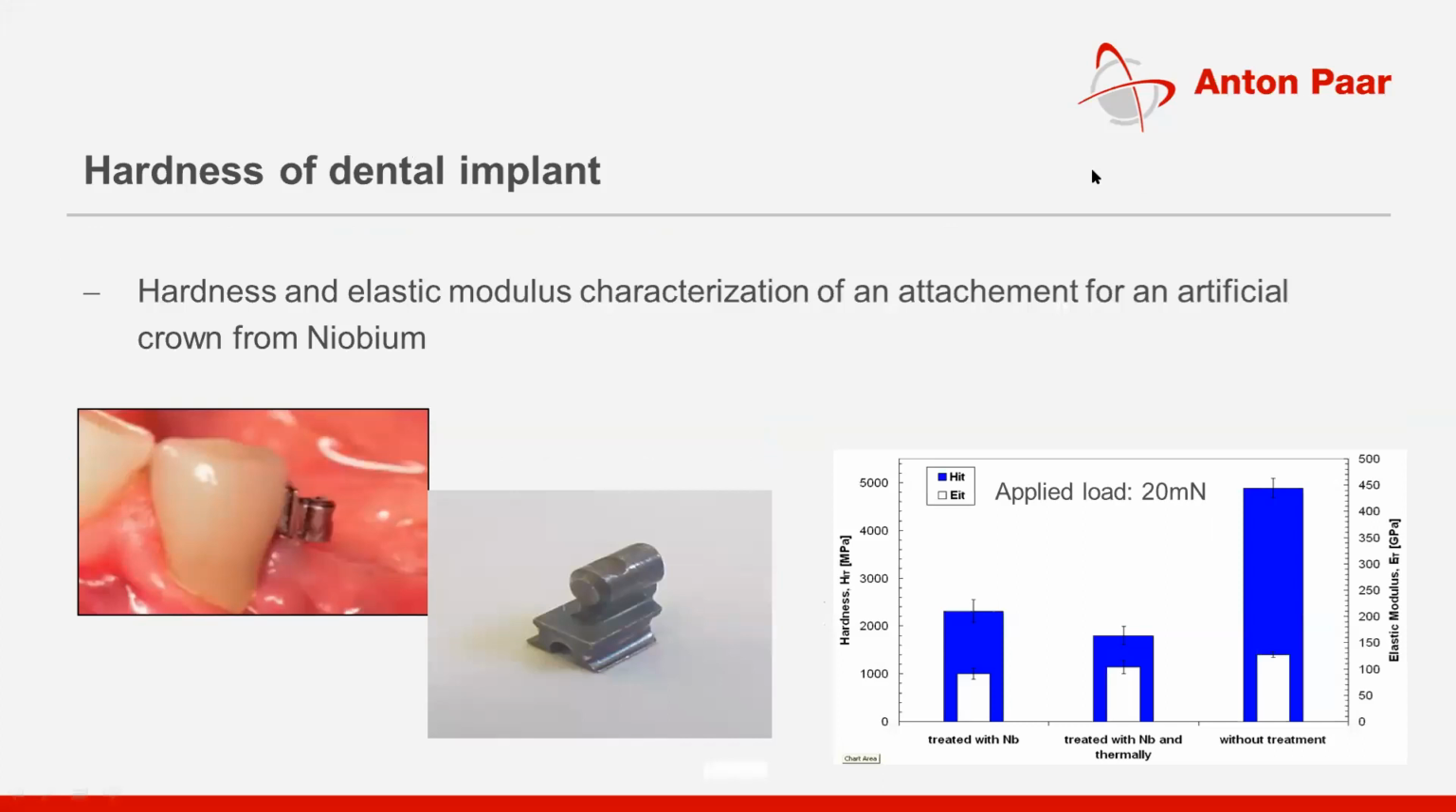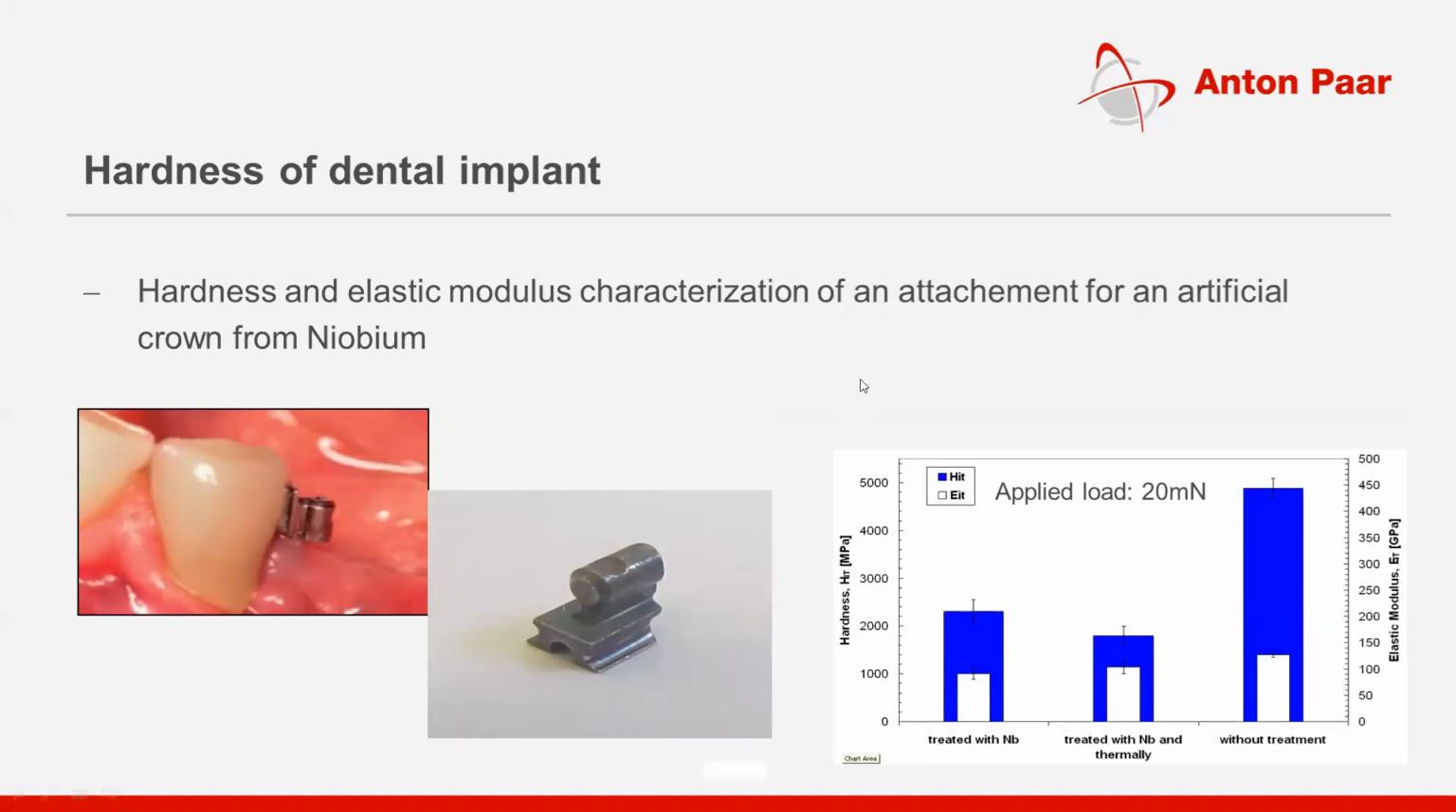Hardness of the dental implants. So a lot of other applications, right? Over a period of time, elastic modulus is important. Hardness and elastic modulus characterization of an attachment for an artificial crown from niobium. Okay.